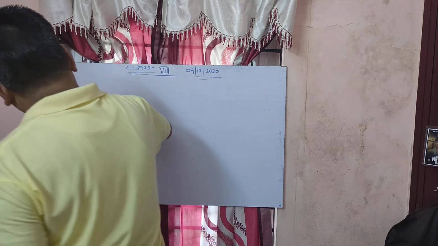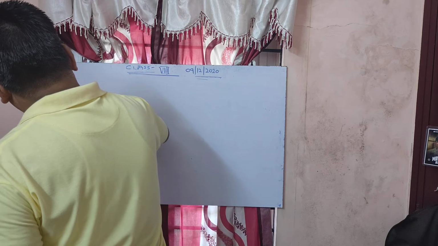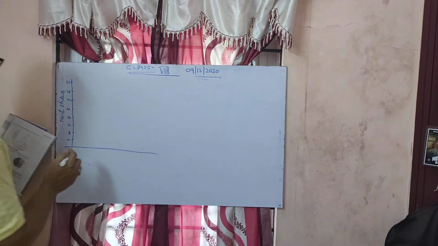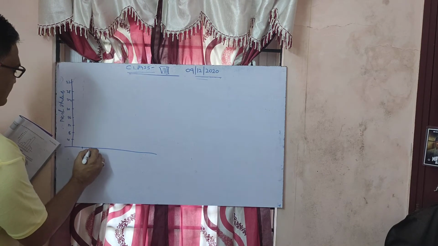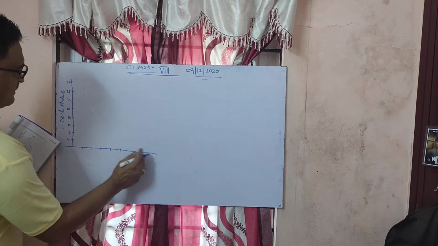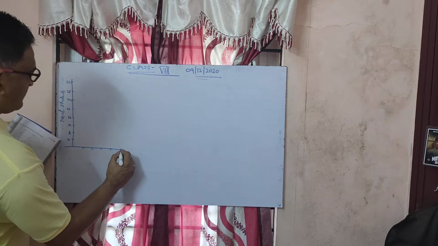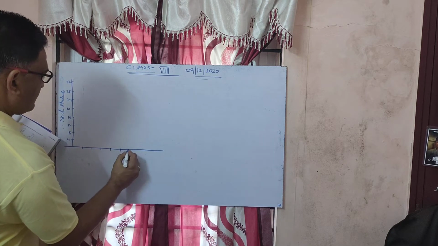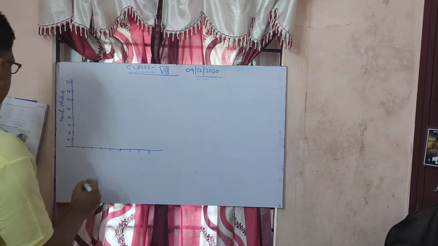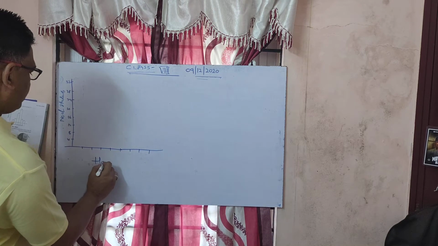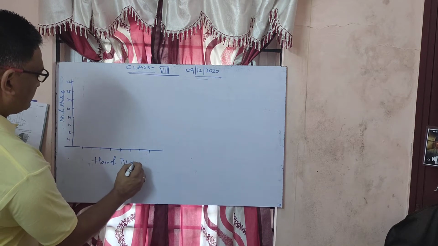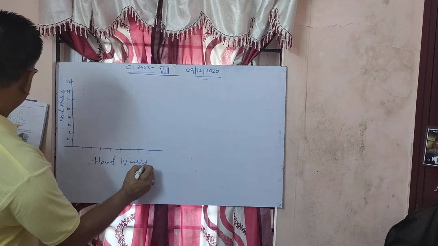This is number of students. Okay, now here it is hours of TV watched per day.